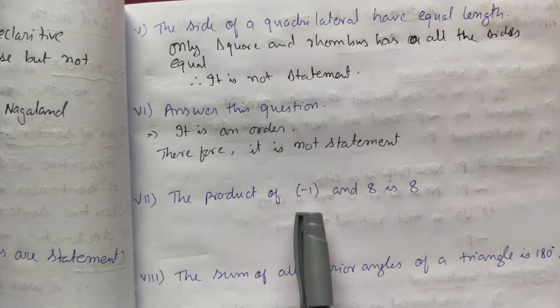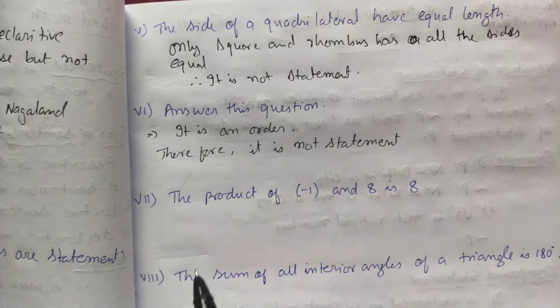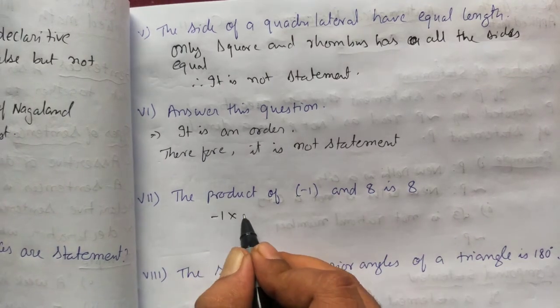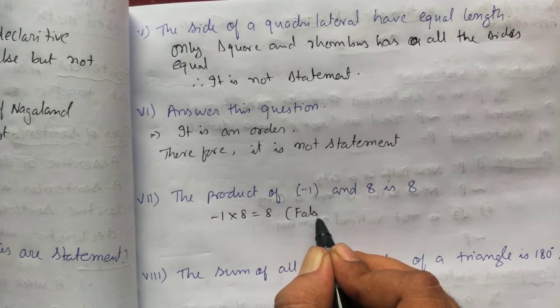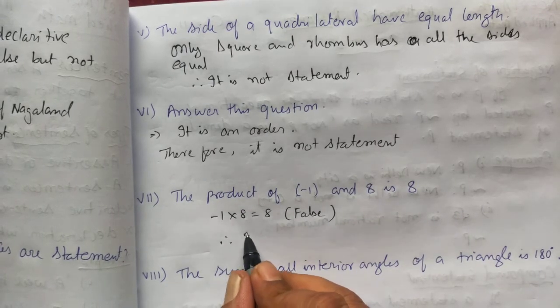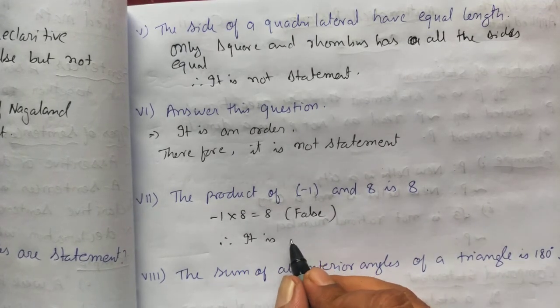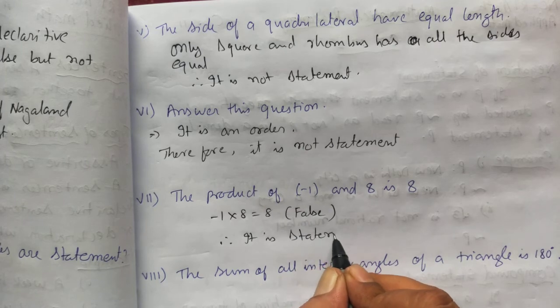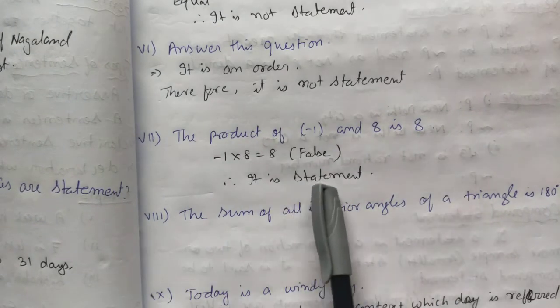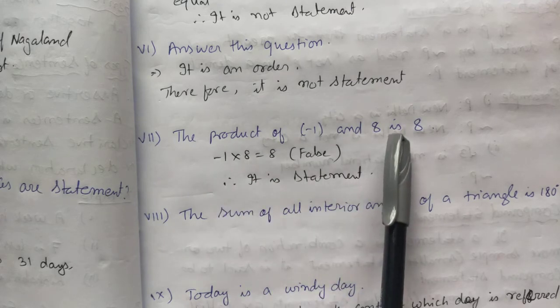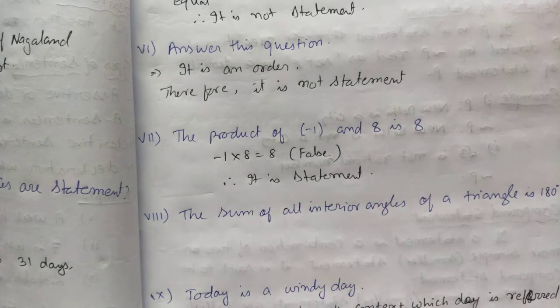The product of -1 and 8, that is -1 into 8, is given as 8. This is a false statement. Therefore, it is a statement. They have given this, so this statement is either correct or wrong. So that's why it's a statement.